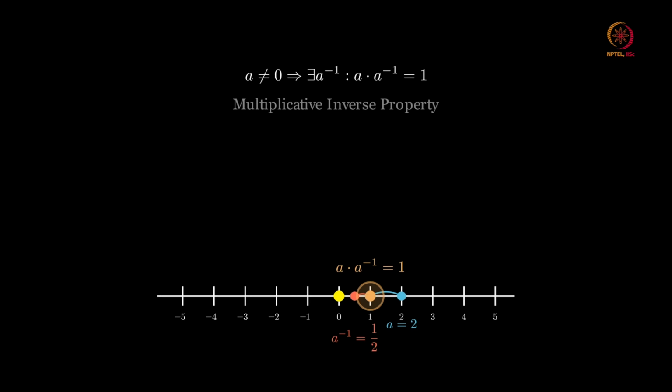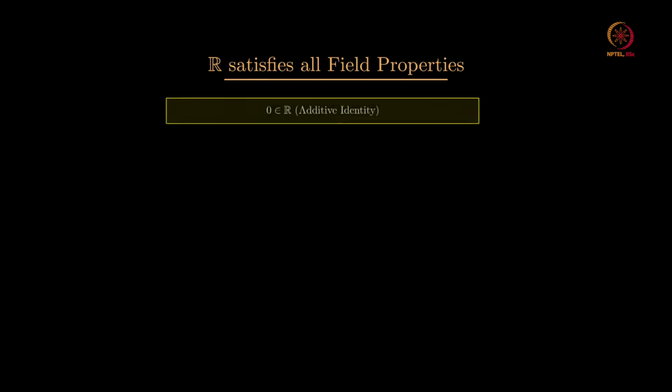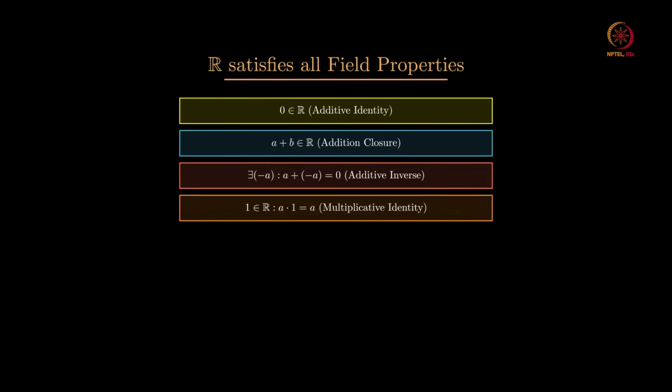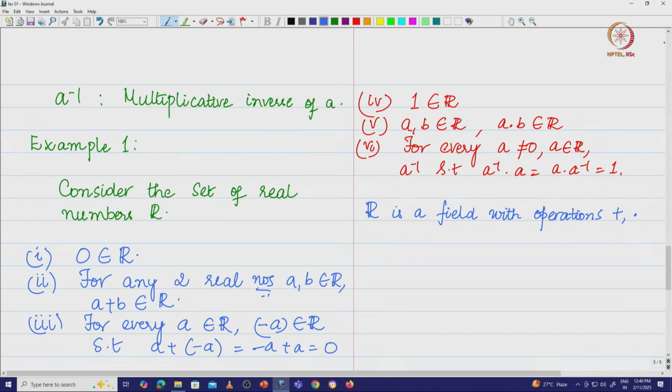therefore, you say that the set of real numbers is basically a field. Therefore, R is a field with operations, real addition and multiplication. So, this is an example of a field. Of course, complex numbers, you will see, is a field and so on.